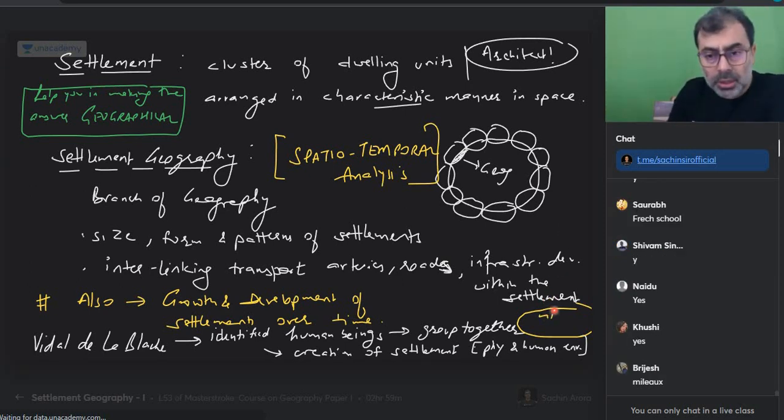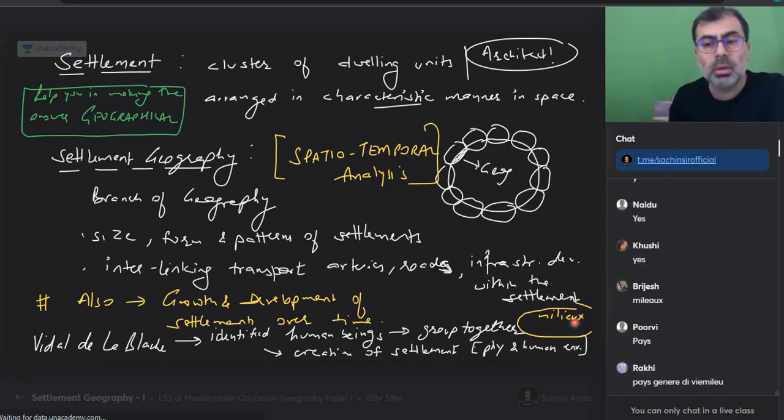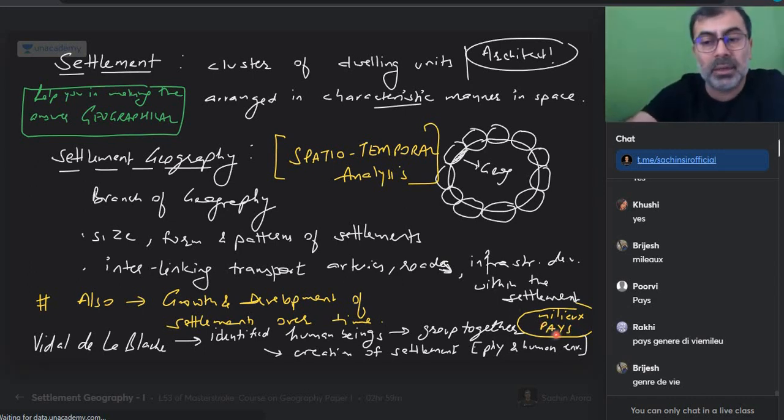Milieu, okay. So human beings transform their milieu and convert it into pays. What are pays? Homogeneous regions. So they will create their characteristic settlement. So can I say in the Arctic region, Canadian region, they have converted it into areas where igloos are there? Two igloos. No, not two, but there can be many more.